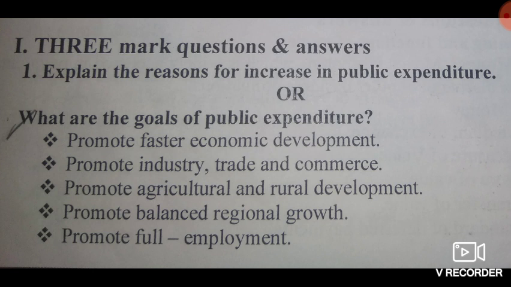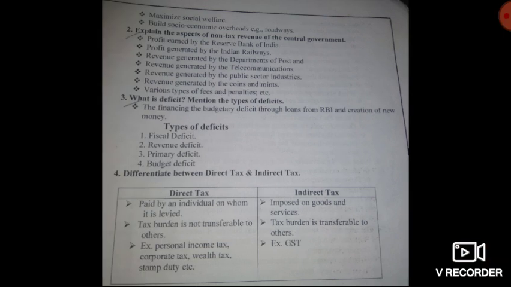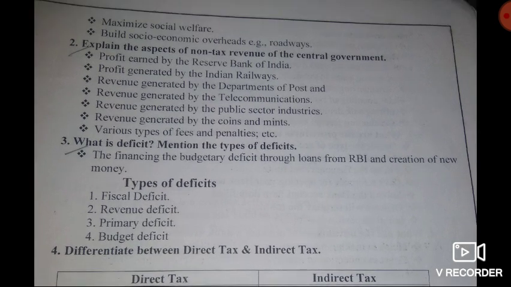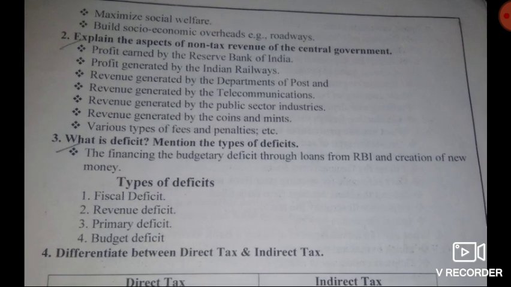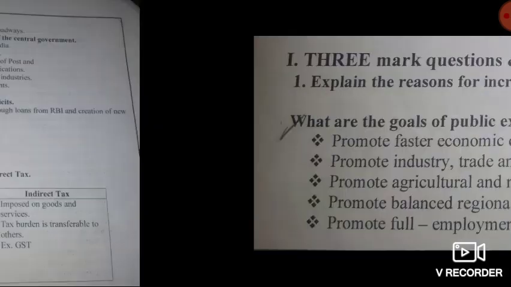And the last point, public expenditure promotes full employment. So these are the goals of public expenditure or reasons for increasing the public expenditure, isn't it? Then let's move on. Public expenditure promotes maximizing social welfare and it promotes building socio-economic overheads, for example roadways, etc. So these are the goals of public expenditure.